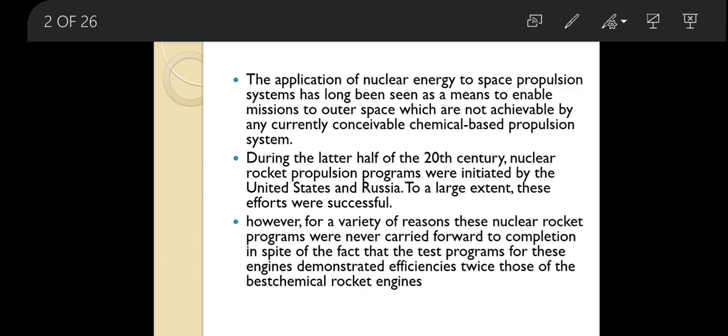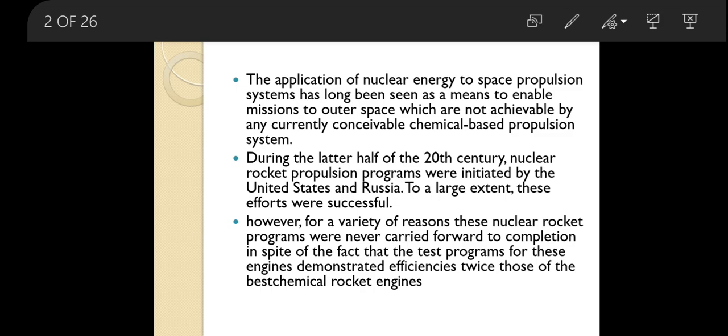A chemical rocket will obviously give higher thrust, and there is no use for it. So we can go with lower thrust, and at the same time we want higher specific impulse. For this purpose we are going to use nuclear rocket propulsion.